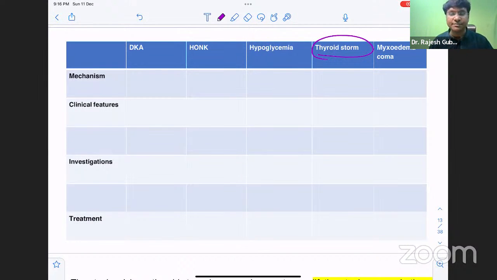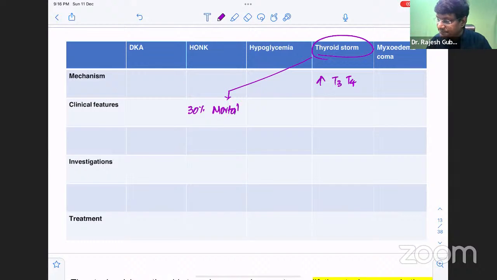Now coming to thyroid storm. Thyroid storm is an abrupt increase in your T3 as well as T4. That is what your thyroid storm is, which is also called thyrotoxic crisis. The problem in thyroid storm is that the chance of mortality is nearly around 30%. And what is the cause of mortality? Either cardiac failure, arrhythmia or hyperthermia. These three constitute almost all the causes of mortality.